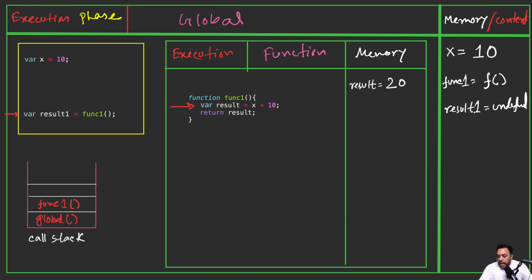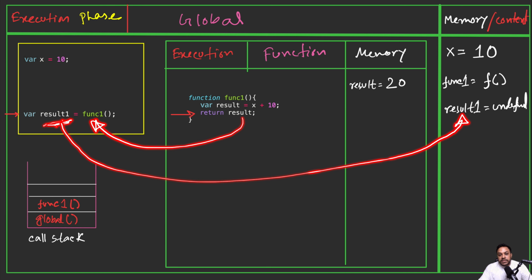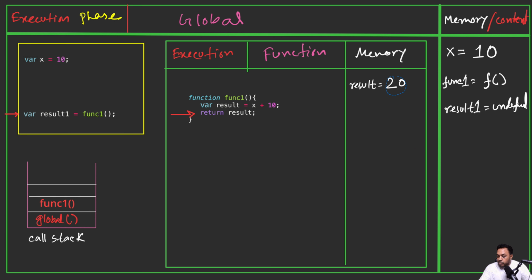Okay, simple. Now what will happen? It will move to the next line, and here it is returning the result. Whenever a function returns something, the context will go away. So this function execution context will be removed, and it will return this result here, and it will be saved in result 1. And where is this result 1? This is here inside the global context. So this 20 will be moved from here to here, in result 1.